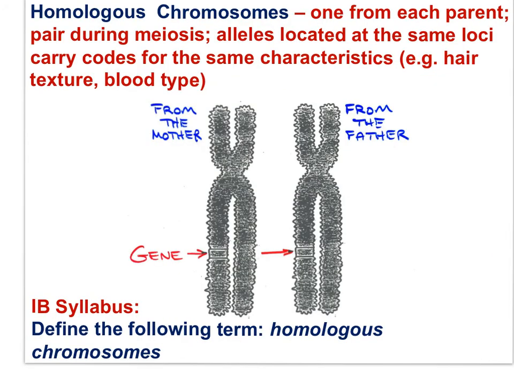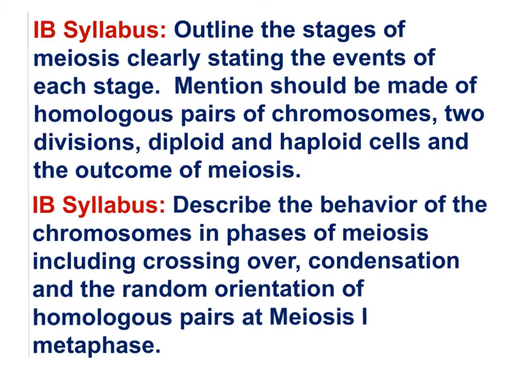Homologous chromosomes carry genes for the same characteristics. Homologous chromosomes pair up during meiosis. They pair up literally, physically, during meiosis. The homologs come together and intertwine during meiosis. Homologous pairs are the same size, as you can see here. The centromere is in the same position, as you can see, and the staining pattern is the same for each chromosome of the pair. In the slides leading up to this one, I've focused on homologous pairs.